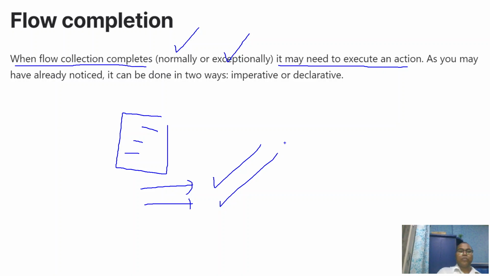So as you may notice, we have an option in both ways. You can do it in the imperative way as well as in the declarative way. In the imperative way, we discussed the try catch block, and in the declarative way, like stream.catch. Both have options where you can finally give some message whether this is done or not. We have a try finally block as well. So you have options.